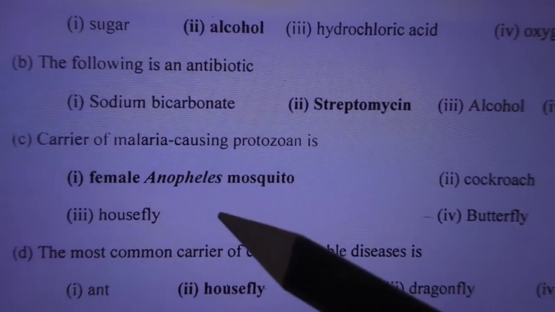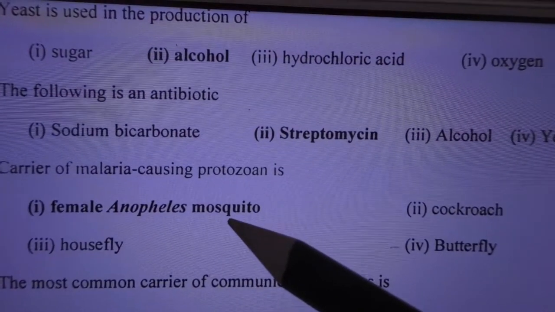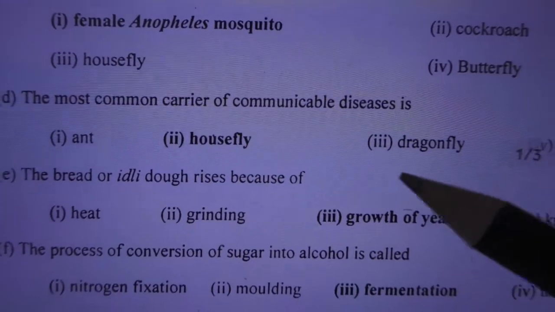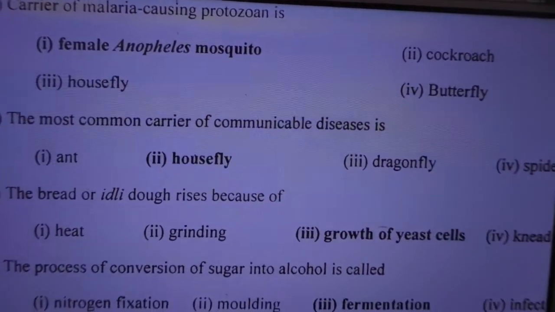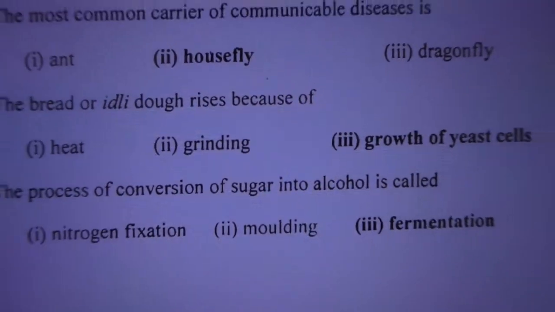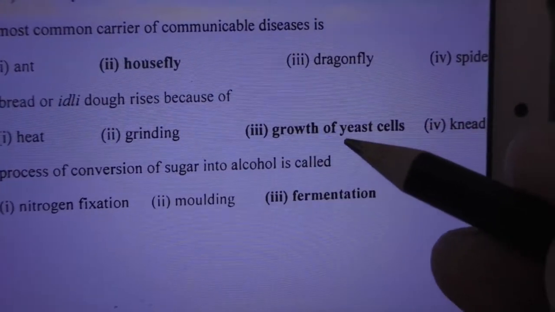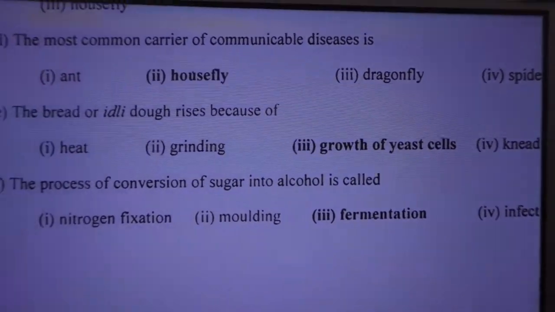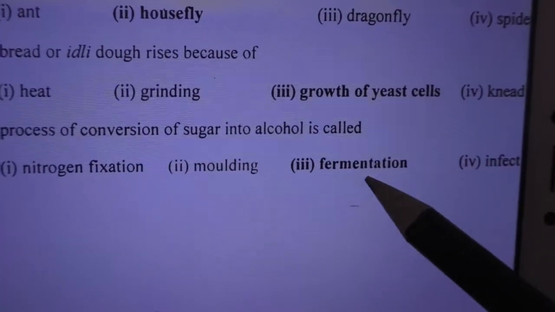Okay, carrier of malaria, female Anopheles mosquito. Most common carrier of communicable disease, who? The house fly. Okay, then bread and idli rise because of growth of yeast cells in the batter, idli batter. Then the process of conversion of sugar into alcohol is what?